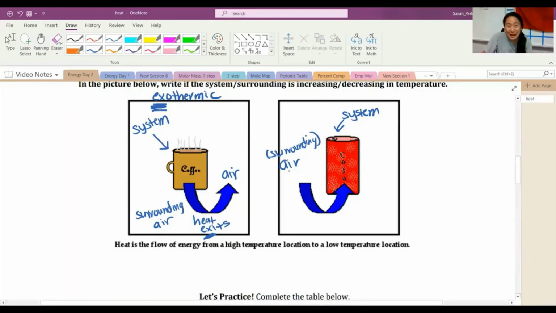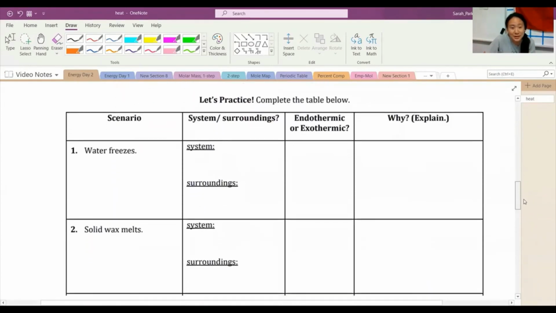So the outside air is now warmer than the actual object of interest. The heat is going to enter into the soda. So the heat from the surrounding air goes into the system, and the system is now gaining heat. That's why the soda will eventually warm up. So this is an endothermic reaction because heat is entering the system, and the system is the actual Coke can.